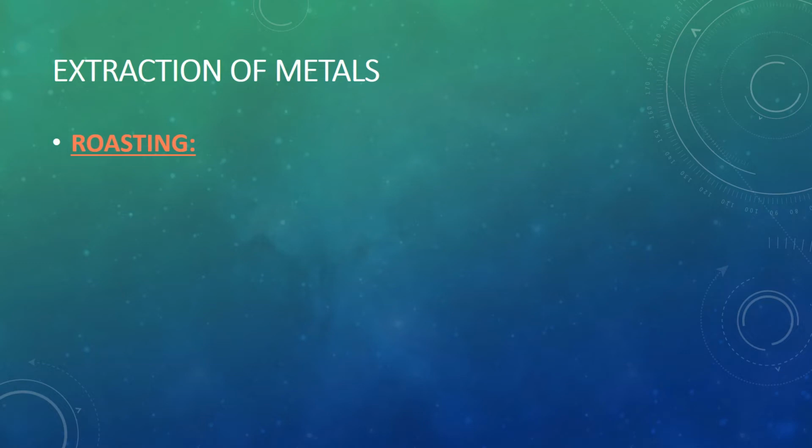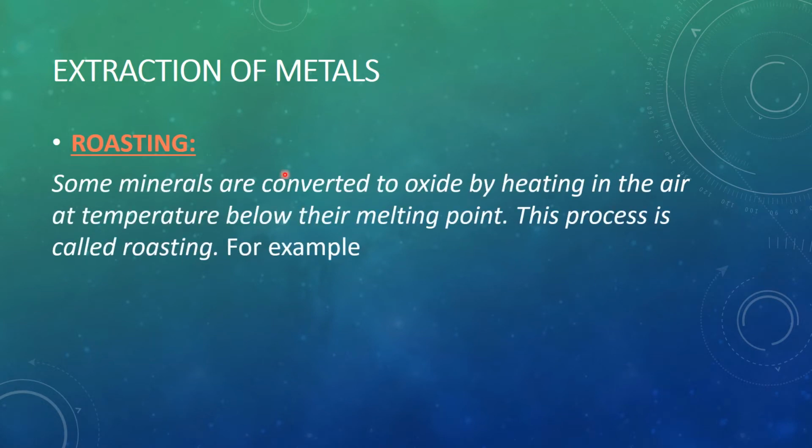And the next step is the extraction of the metal. After concentration of the metal, we extract the metal from the ore. The first step is roasting, and in roasting, minerals are converted to their oxide by heating in the air at a temperature below their melting point. So we heat our ore in the presence of air, and the temperature is high but less than their melting point. This process is called roasting.